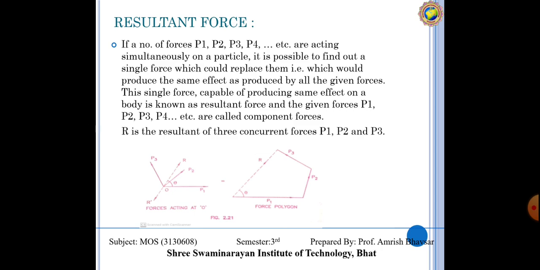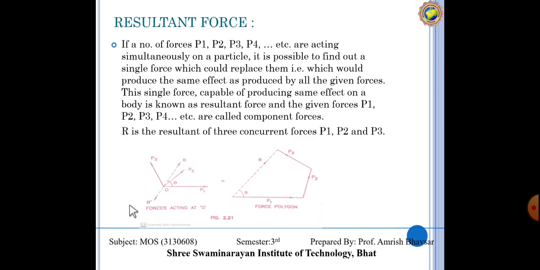Suppose you gave an exam of a subject and got 65 marks out of 100, then your result will be called 65%. Suppose you gave two subjects' exams, in one you got 50, in one you got 70, then your result will be 60%. You gave 5 subjects' exams, but the result will still be just one, 70%. Like that, whenever a number of forces act on a body, all those forces will produce the same effect in one force, that is called resultant force.